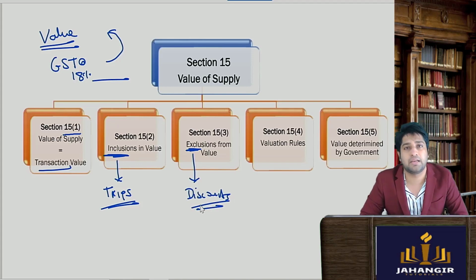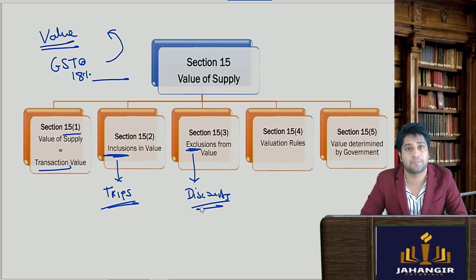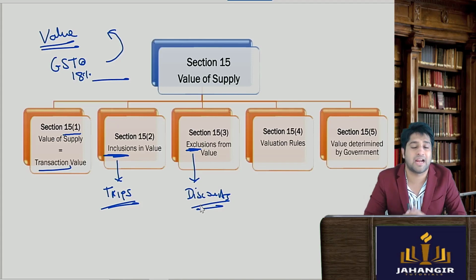For example, if you bought a laptop for 1 lakh rupees, but the dealer gave you a discount of 10% and you got 10,000 rupees off, and you have to pay only 90,000, then GST will be levied on what value? It is 90,000. The 10,000 discount will be excluded from the value of supply. There are other provisions for discount and some conditions, for which you need to watch the detailed lecture.